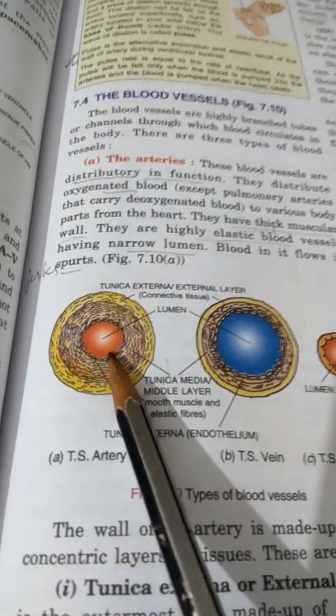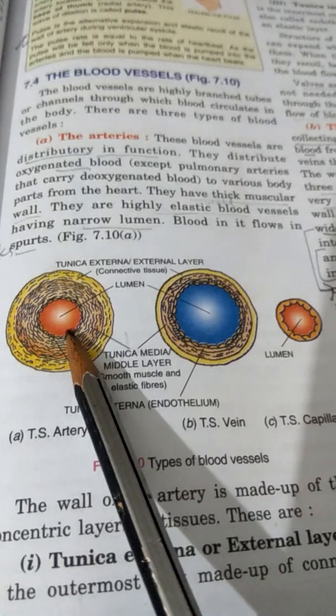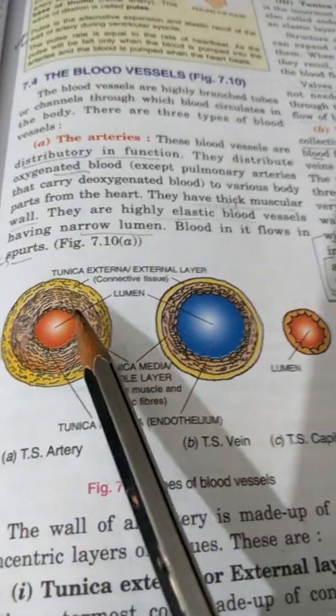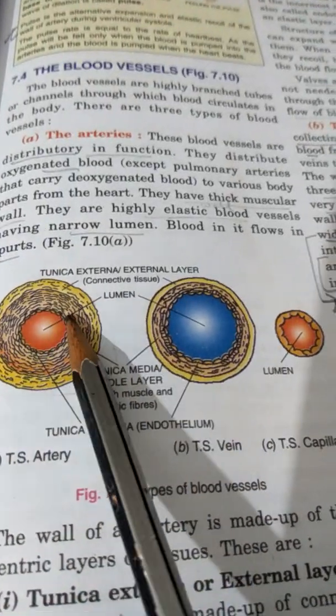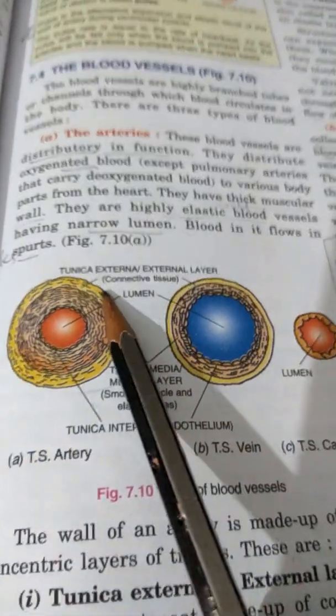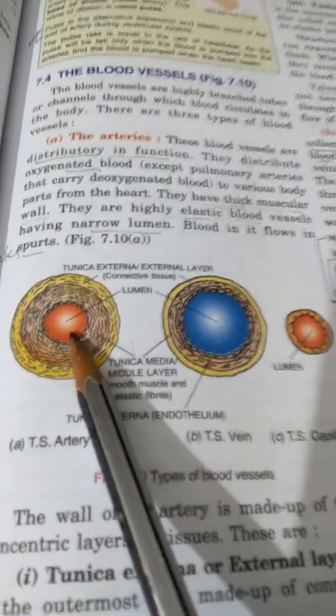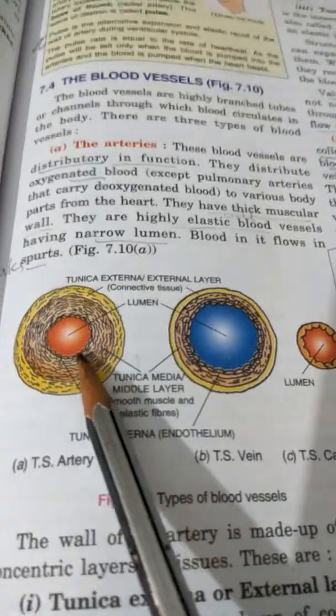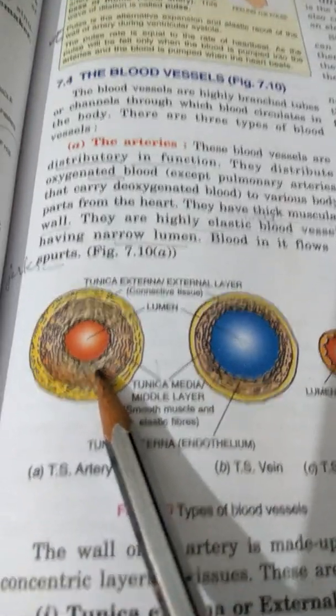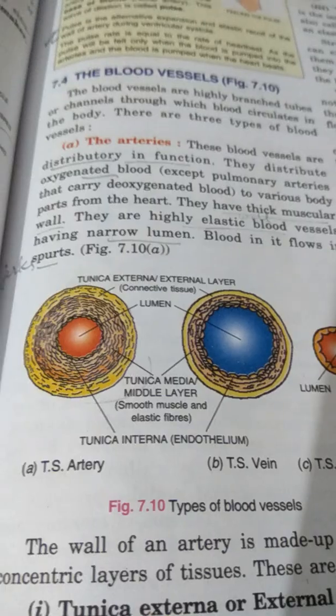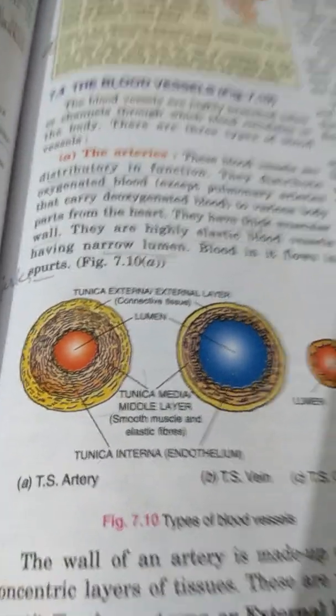And the innermost part is the cavity, which is called the lumen. Arteries have a narrow lumen because of the muscular layer and the external connective tissue layer. The walls are thick, because of which the space in the center is less. Blood in the arteries flows in jerks, because from the heart it is pumped with a jerk into the arteries, and with pressure and jerks the blood flows in the arteries.